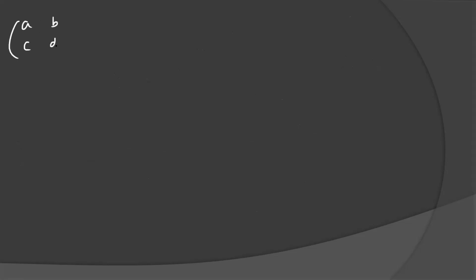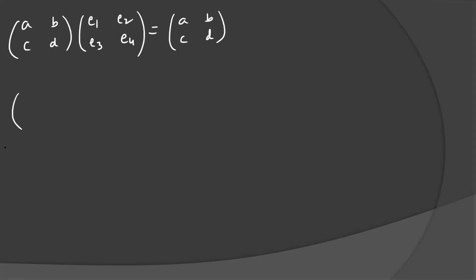Now we will see A into E. Take A in the form [A, B; C, D], and E as [E1, E2; E3, E4], equal to [A, B; C, D]. If you multiply it and find the value of E, we will get 1, 0, 0, 1.